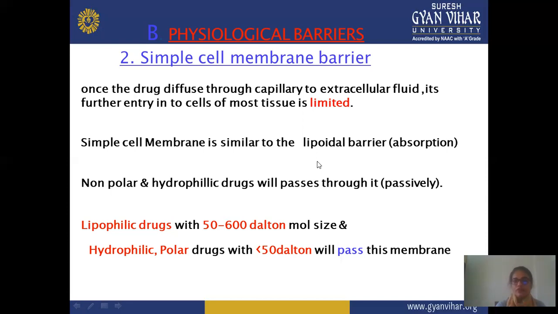But there are certain limitations for hydrophilic drugs. Hydrophilic drugs do not cross the membrane unless a certain condition is met: molecular weight less than 50 Dalton crosses this membrane easily. But if the drug is hydrophilic in nature and molecular weight is more than 50 Dalton, then it does not cross this cell membrane barrier.